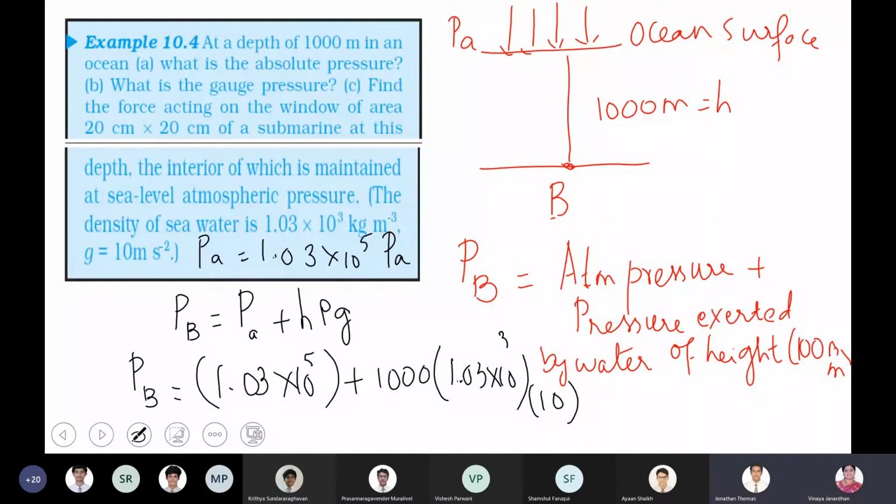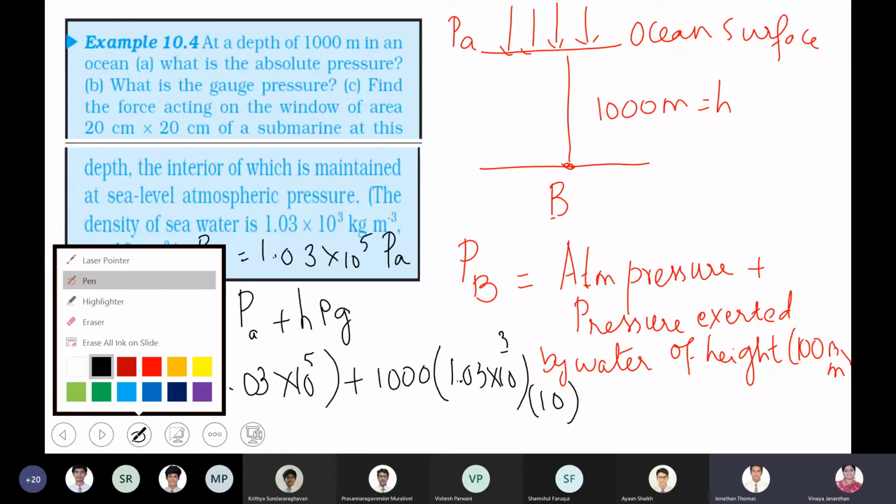Now how will I do this, boys? So here, this totally comes to be 10 to the power of 7. Can you see the second quantity? Is it not 1.03 × 10^7? Yes, ma'am. Okay.